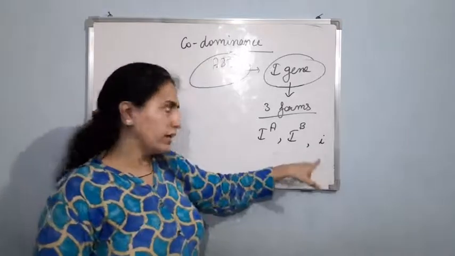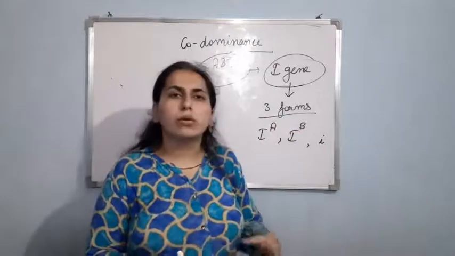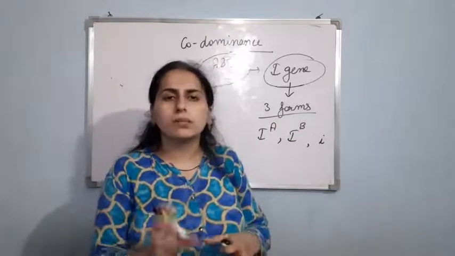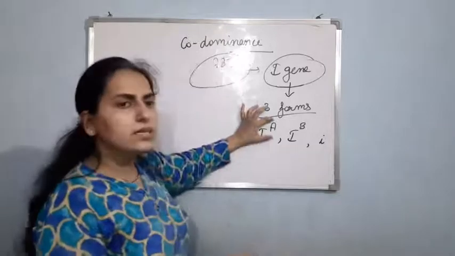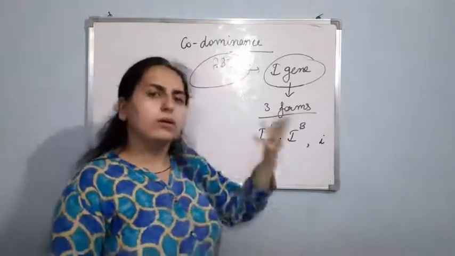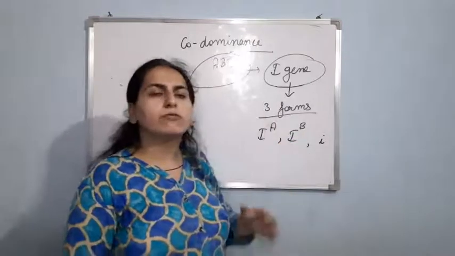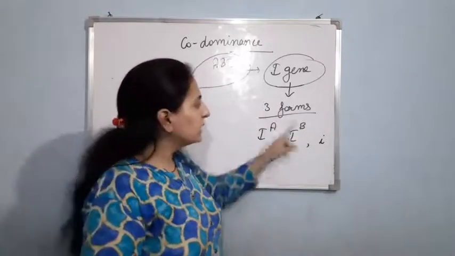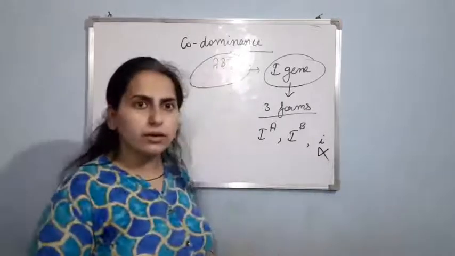Basically this I gene is responsible for coding the sugars that are present on the plasma membrane of the RBC. This A allele will code for one type of sugar. This B allelic form will code for another type of sugar. But this i allele doesn't code for any type of sugar. Okay.